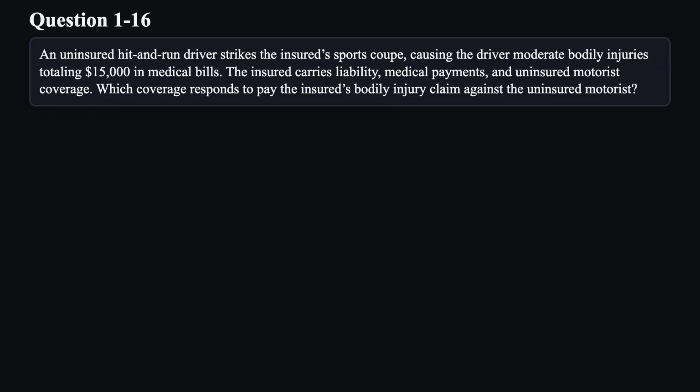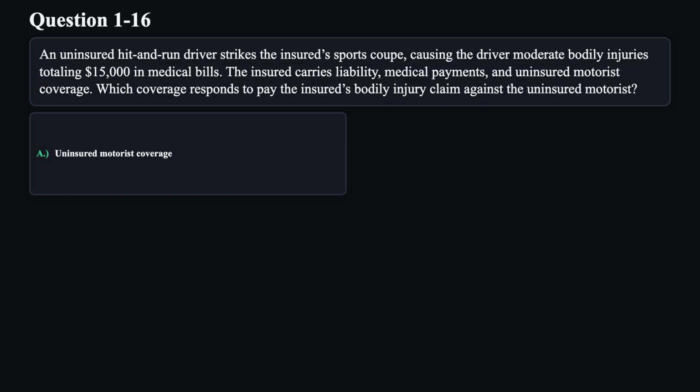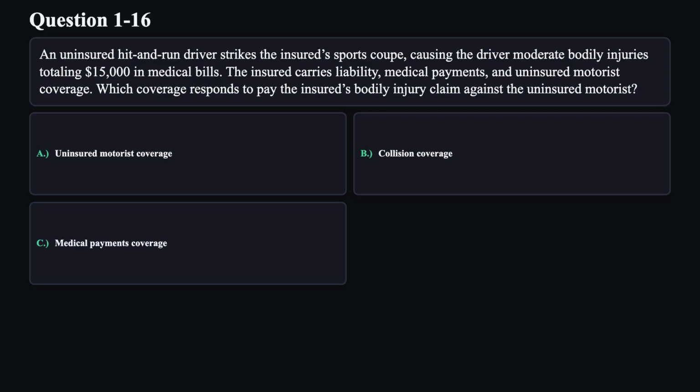Question 16. An uninsured hit-and-run driver strikes the insured's sports coupe, causing the driver moderate bodily injuries totaling $15,000 in medical bills. The insured carries liability, medical payments, and uninsured motorist coverage. Which coverage responds to pay the insured's bodily injury claim against the uninsured motorist? A. Uninsured motorist coverage. B. Collision coverage. C. Medical payments coverage. D. Liability coverage.